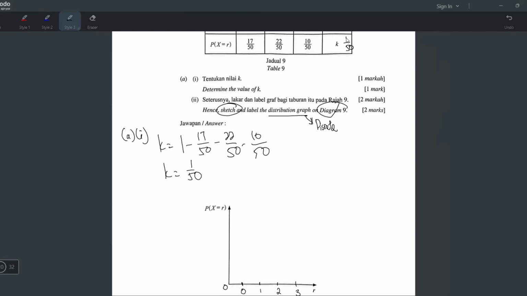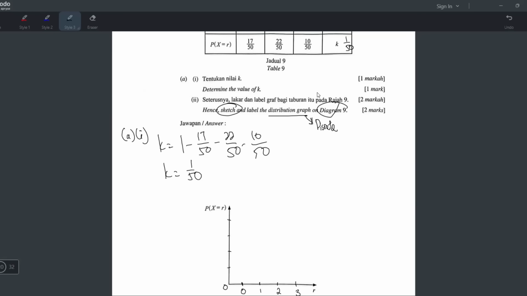So we have 1 over 50. The denominators are all the same already, all over 50. So we can just look at the numerators. We have 1, 10, 22, 17. So the highest is 22. So I think I can go like that. 5, 10, 15, 20.